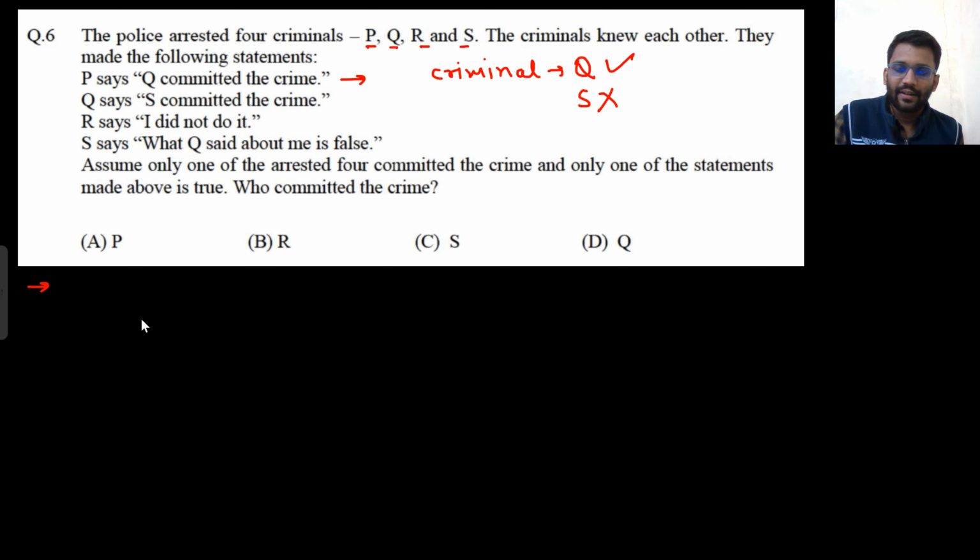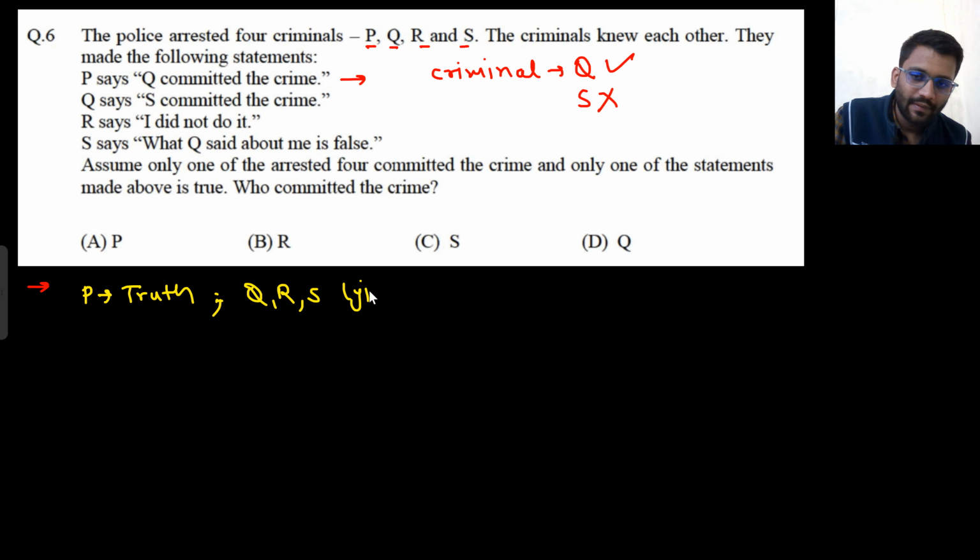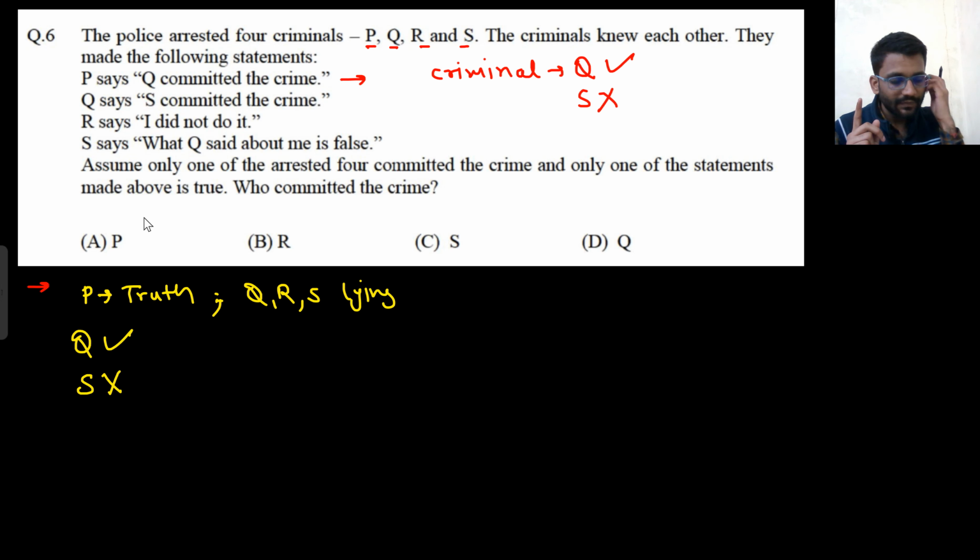Okay, so let's write it here. Let's assume P is saying the truth. If P is saying the truth, that means Q, R, S are lying, all are lying. Now P is saying Q committed the crime, so Q is the criminal. Now Q is saying S committed the crime, but Q is lying, so S did not commit the crime.